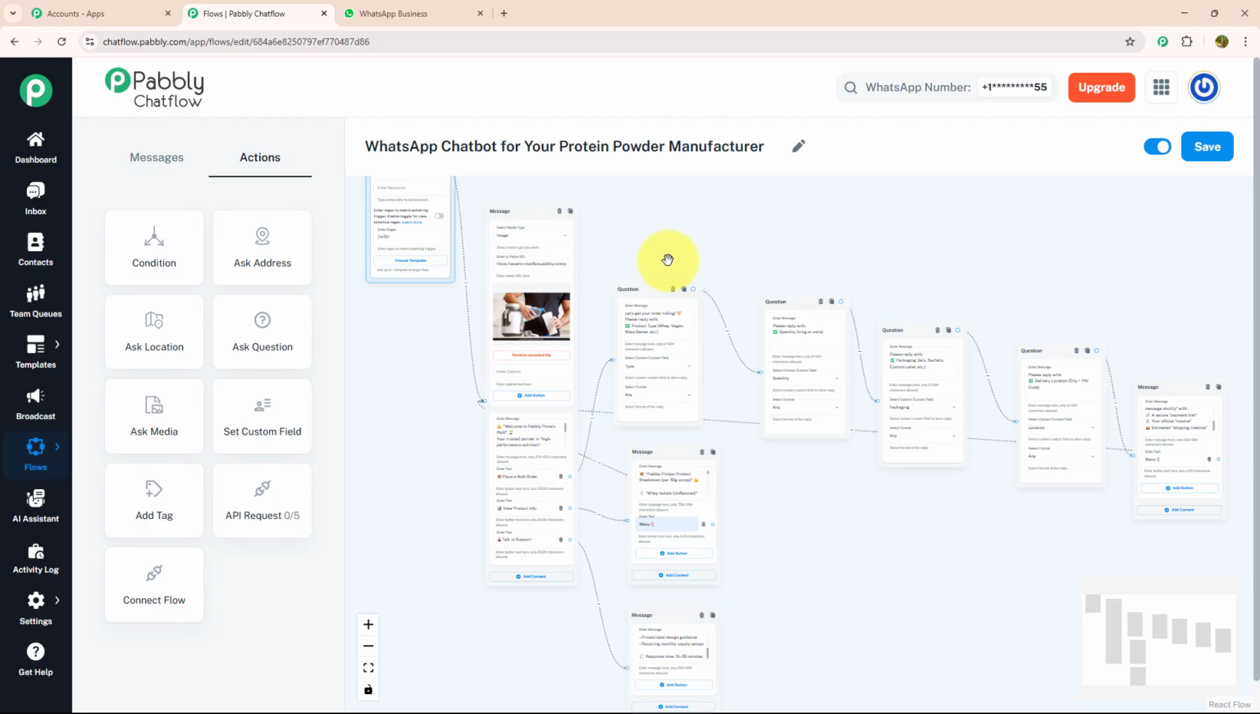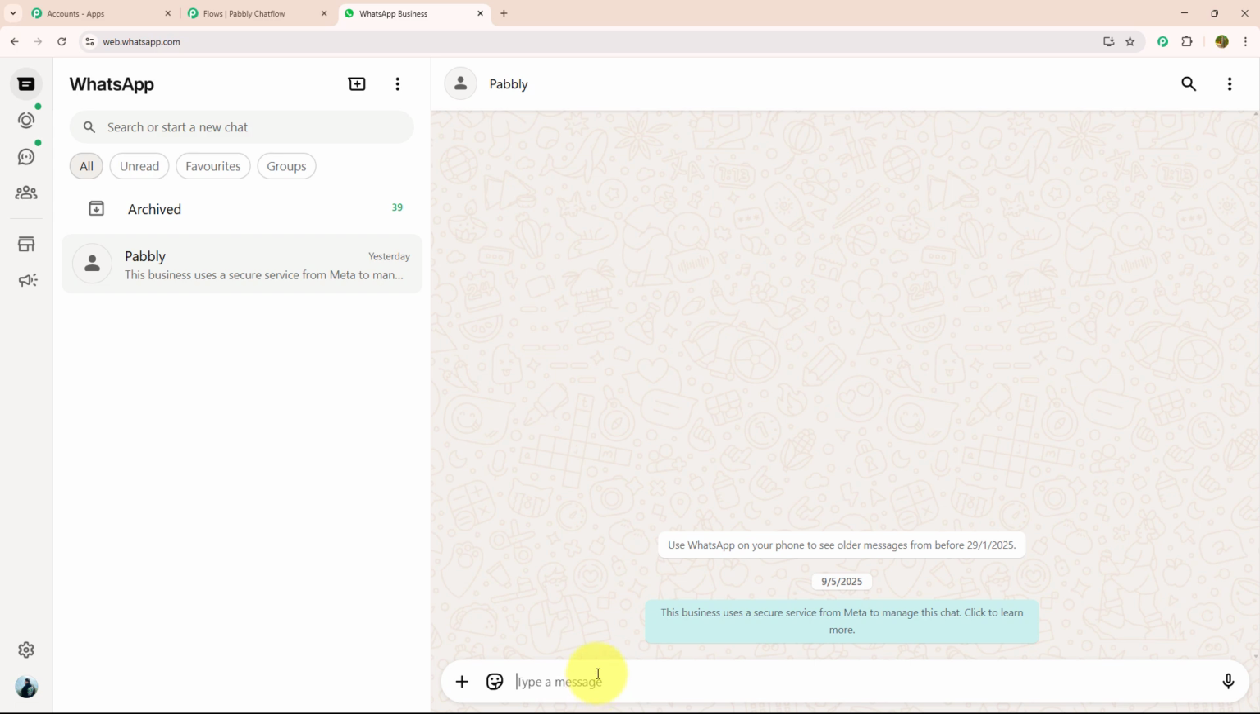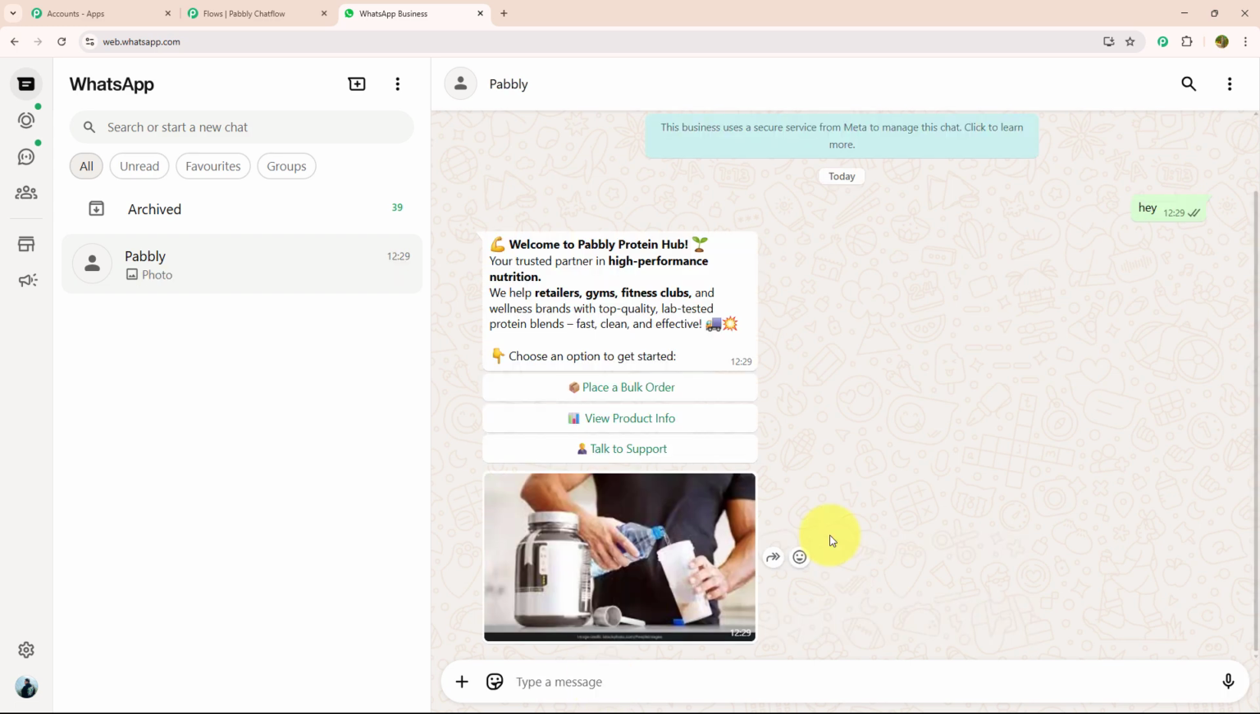Let me show you its real-time working. For that, I need to open WhatsApp Web, and over here I'm going to type a key message, for example, hey. As soon as I have entered my key message, I got a reply in which they welcome me to the Pabbly Protein Hub, and with that they have provided me 3 action buttons: place a bulk order, view product info and talk to support. Let's click on view product info.